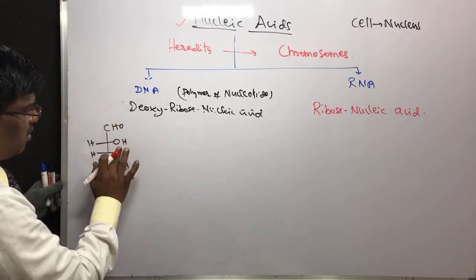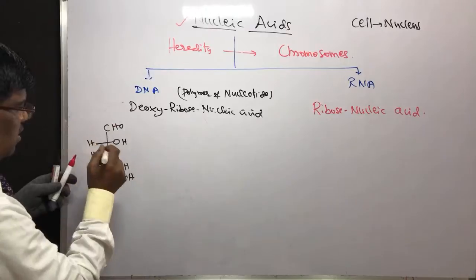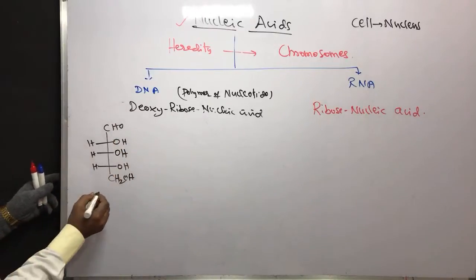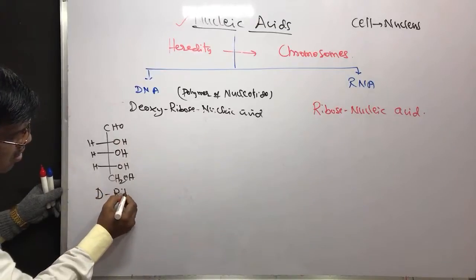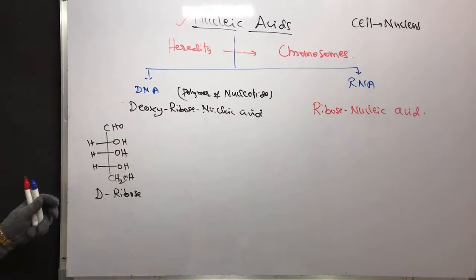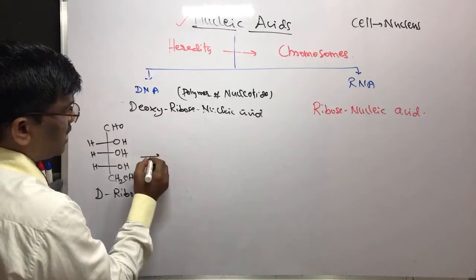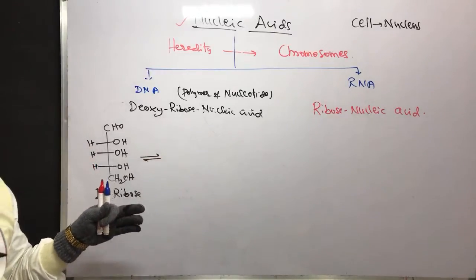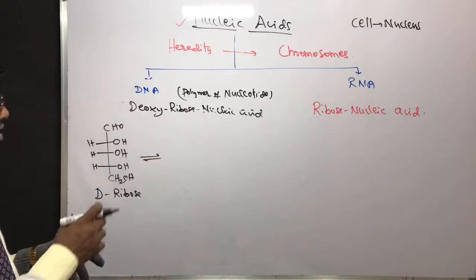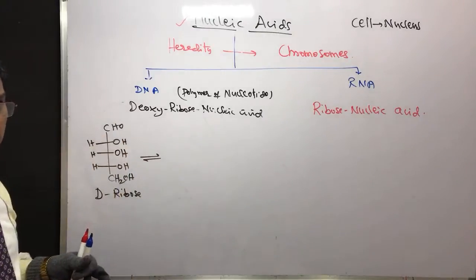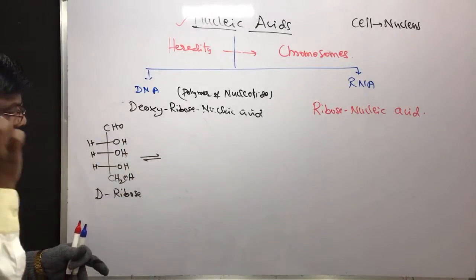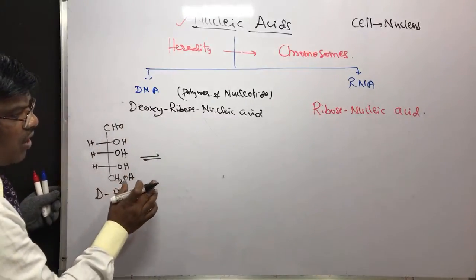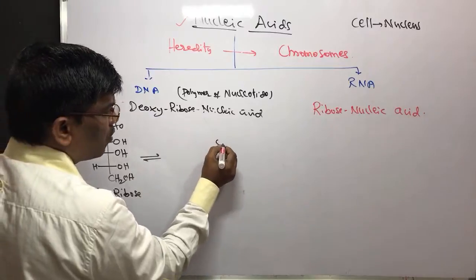In the name it is not there, it is OH. So the carbon chain, this is D-ribose. Since it is a 5-membered carbohydrate, I have explained during the structural elucidation of carbohydrates that these 5-membered sugars exist in furanose form.